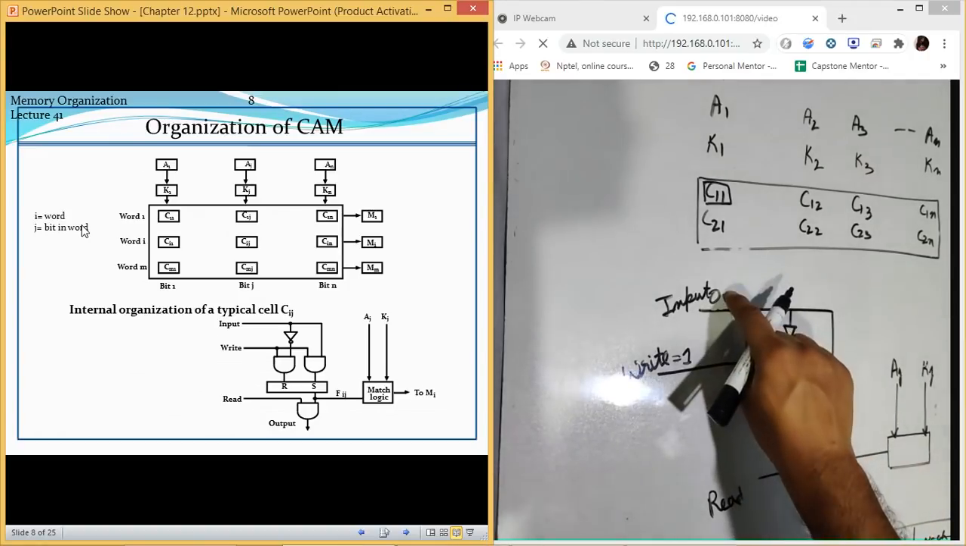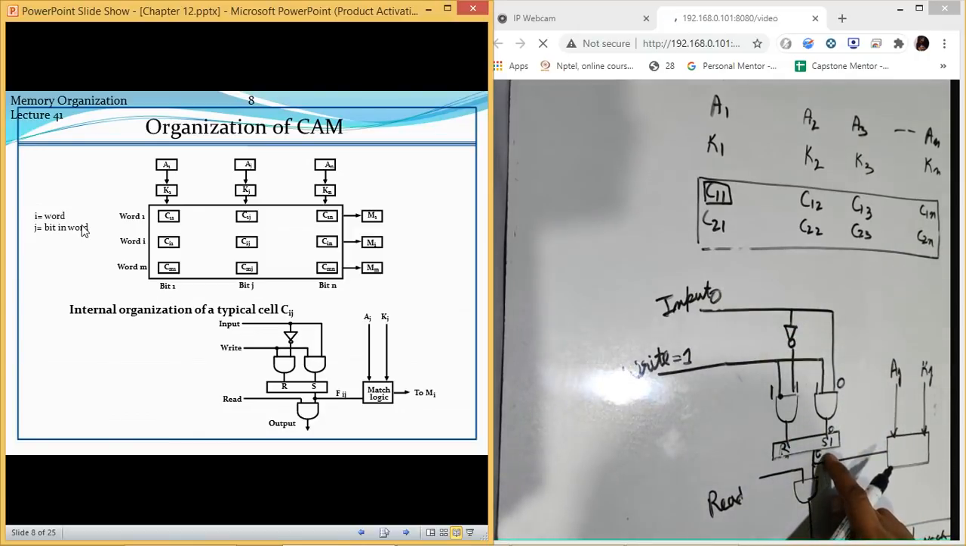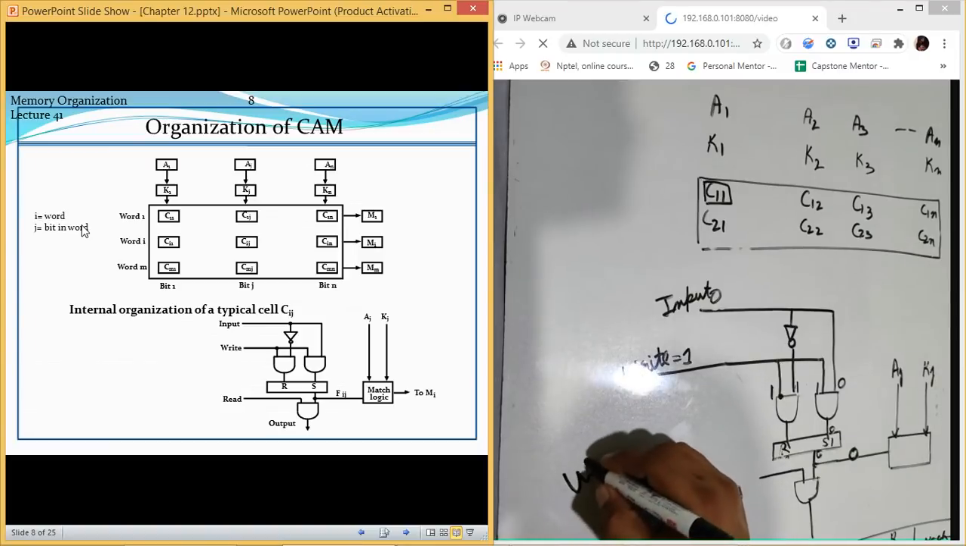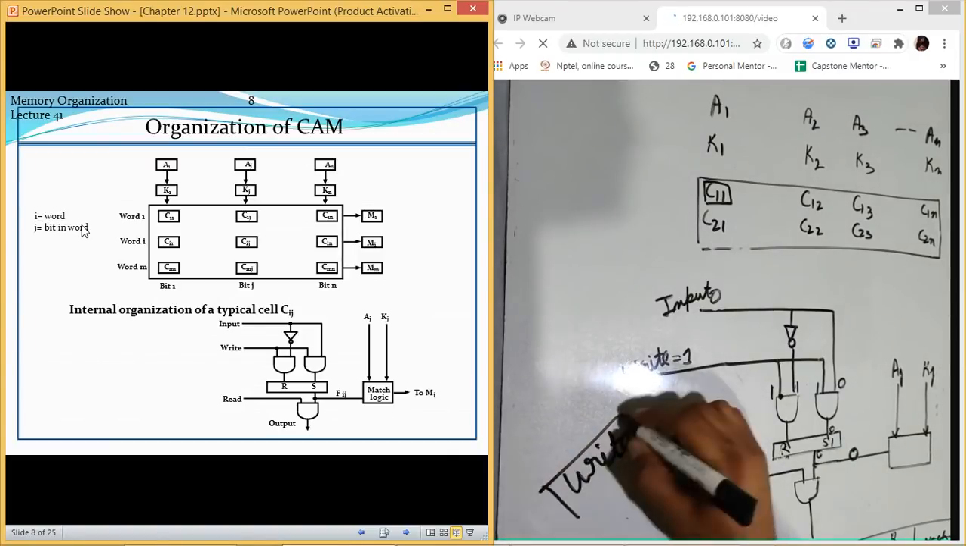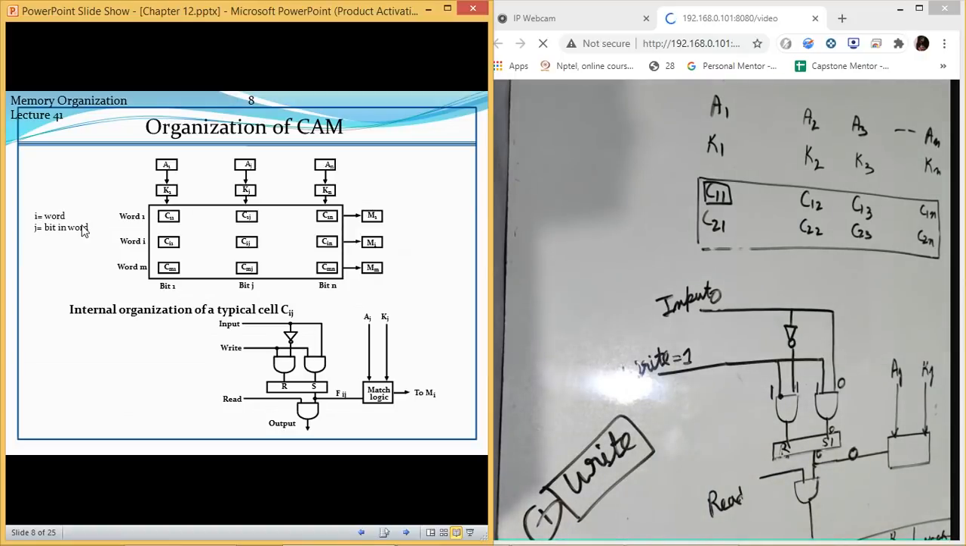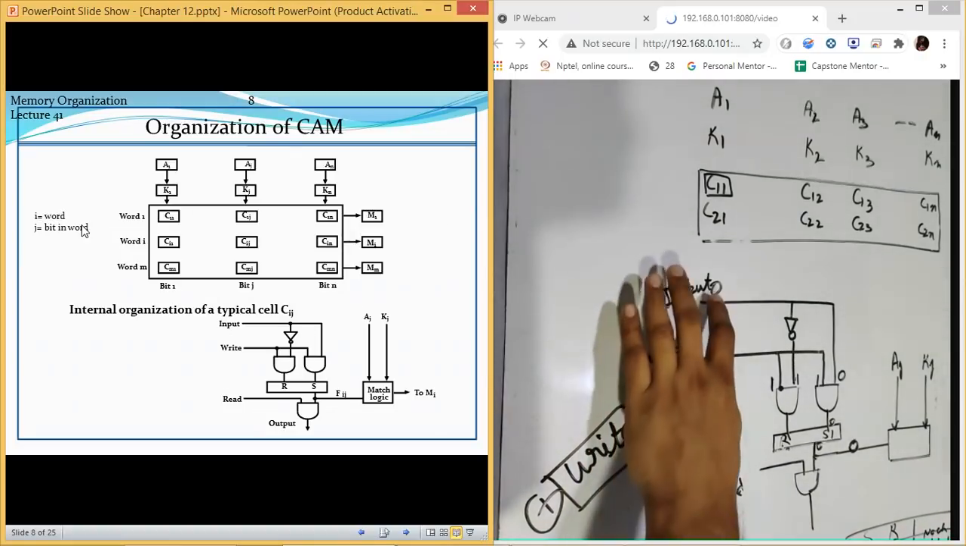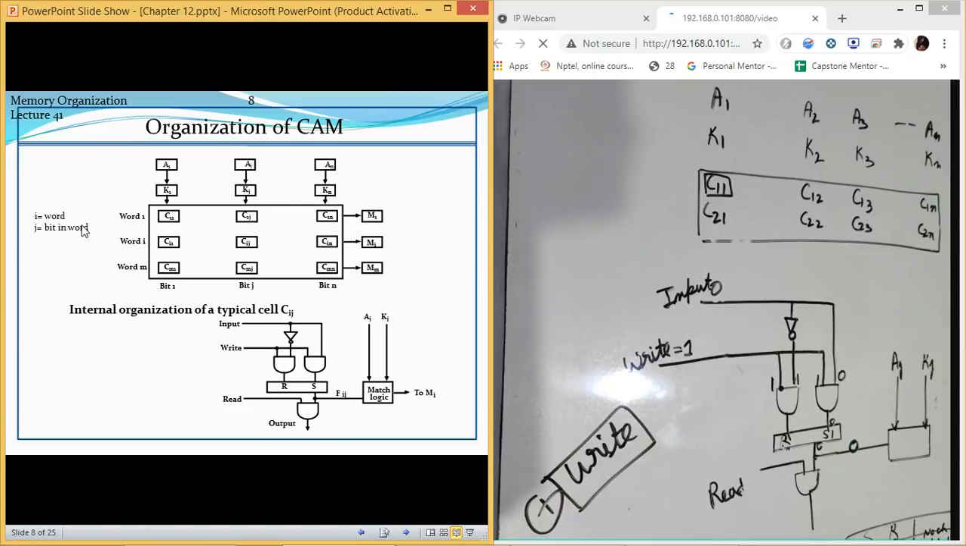So whatsoever input I give, the same output I will get at this place. Now this is how the write operation is done. This was the first operation which I was supposed to tell you. So write operation is done in this way. Whatsoever input we give, the same output we are going to get.